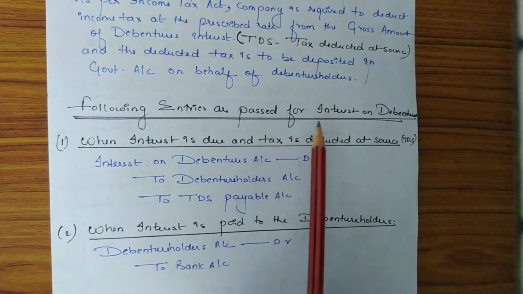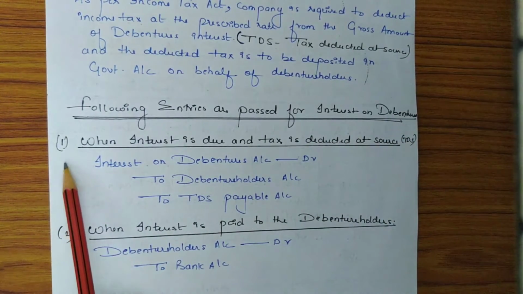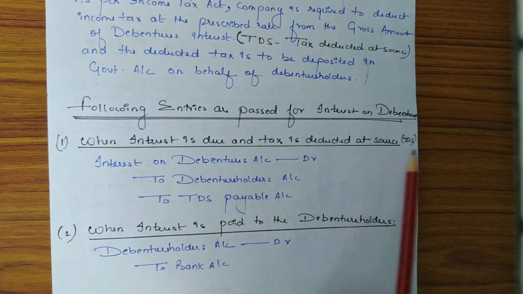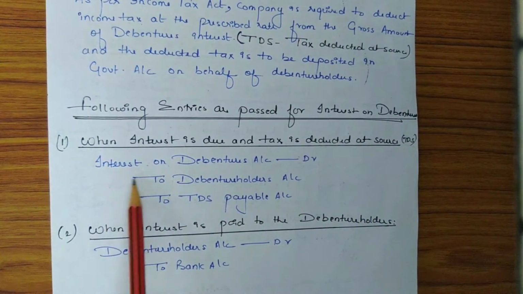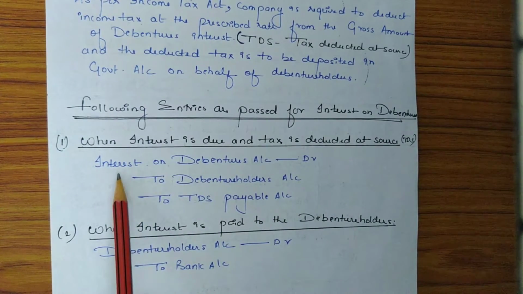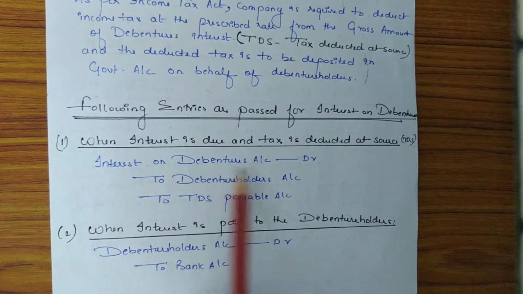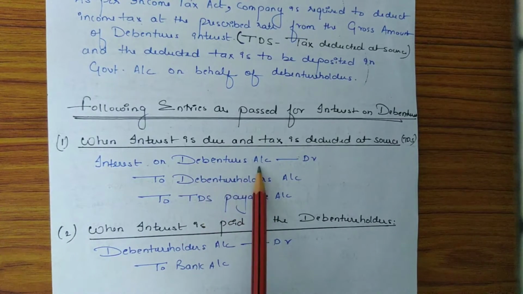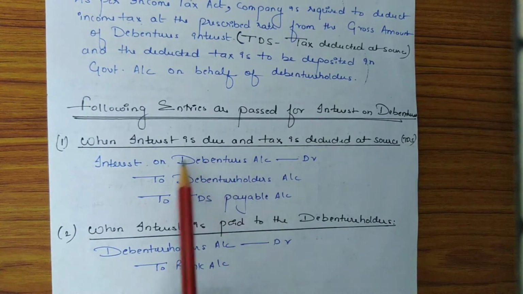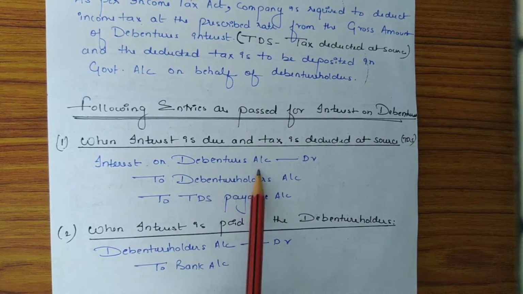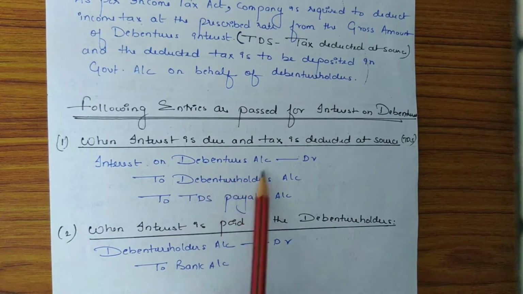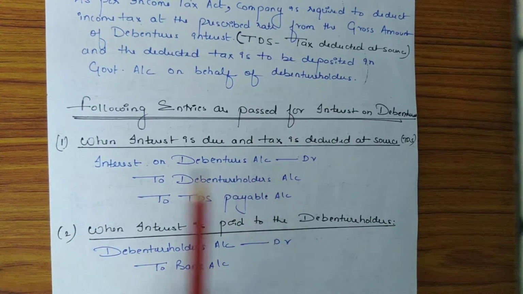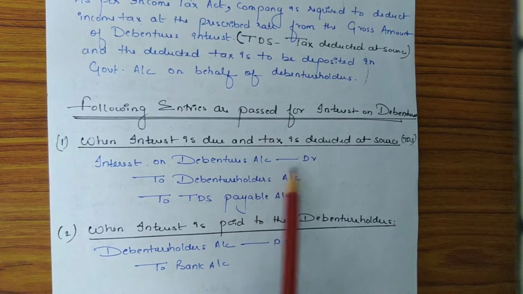So the following entries are passed for the interest on debentures. First entry is when the interest is due and the tax is deducted at source. We can say TDS. So the entry on interest due will be interest on debentures account debit. Now interest on debenture is a loss for the company. As we know, debenture is a kind of loan which is raised by the company by issuing it to the general public. And at the time of repayment, the company has to pay the interest on these debentures. So it is a kind of loss for the company, and losses are always debited. So interest on debentures account is debited.